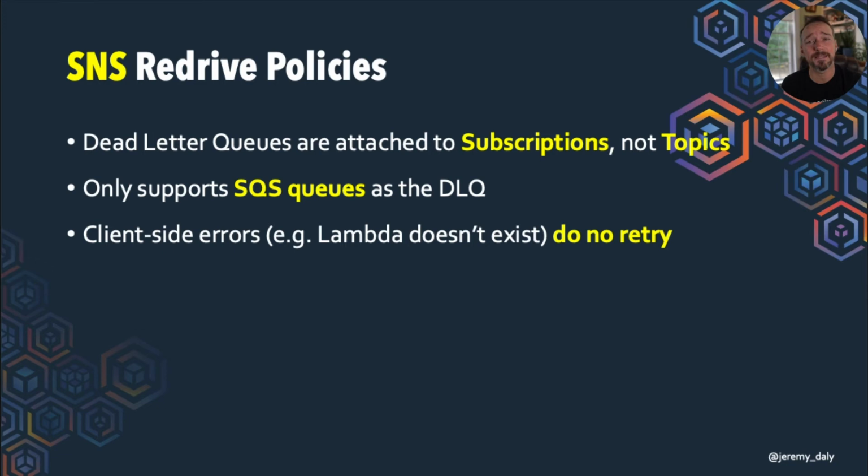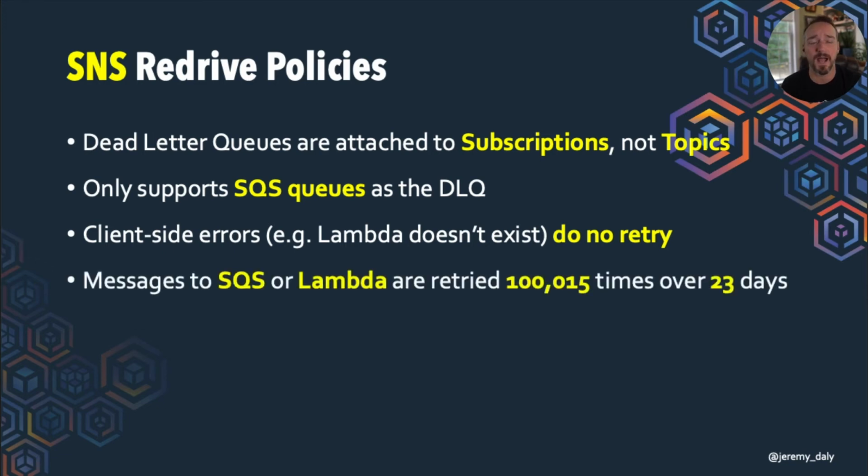Any type of client-side error, like the Lambda function not existing, the system won't even retry. Messages to SQS or Lambda are retried over 100,000 times over the course of 23 days, so those will likely never be lost. So messages to SQS or Lambda from SNS are almost guaranteed.